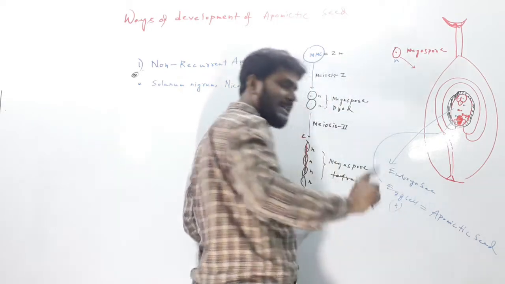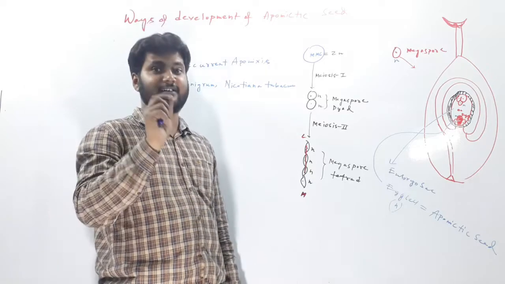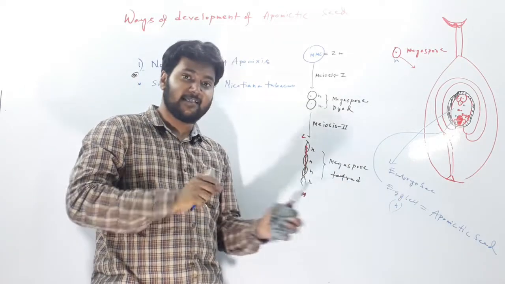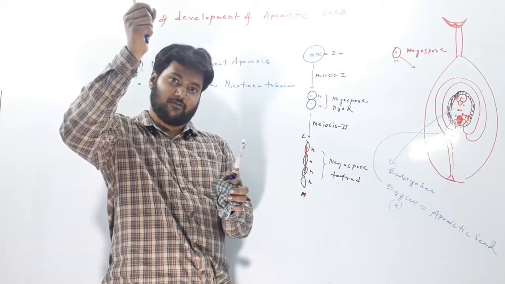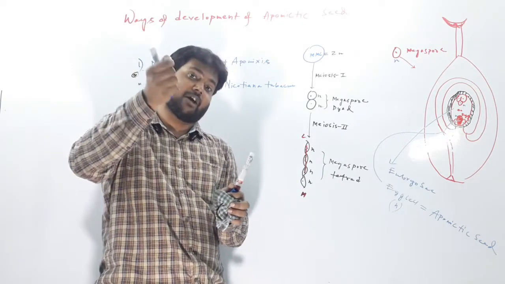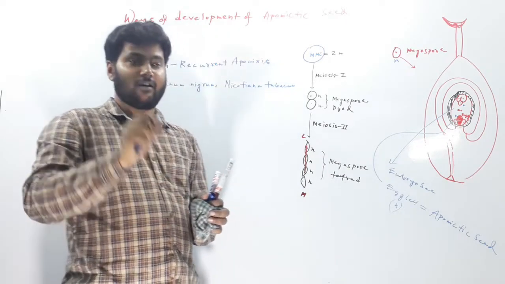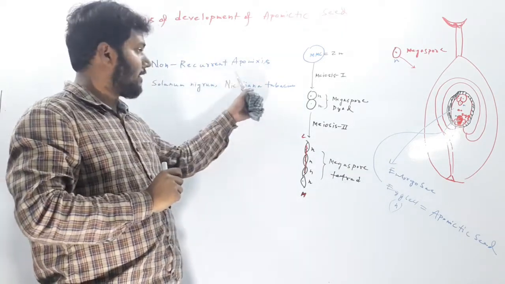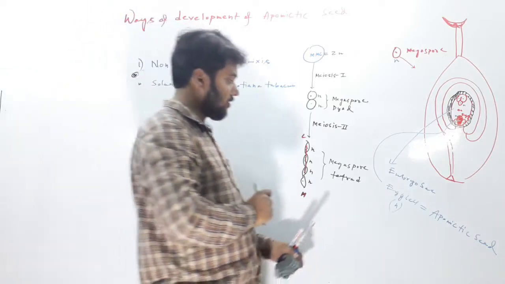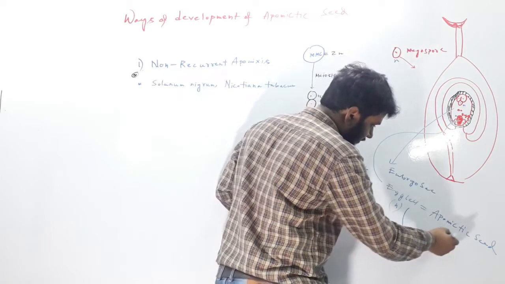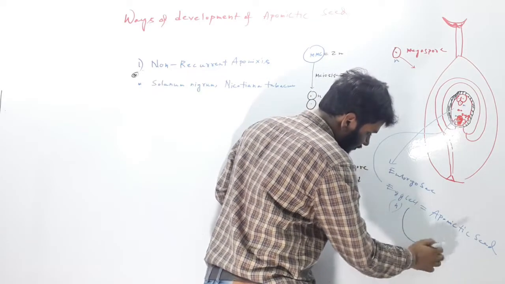But this egg cell is not fertilized. This is an unfertilized egg cell. If this unfertilized egg cell develops into an embryo, and that embryo develops into one seed, that procedure will be called non-recurrent apomixis. So here, if the cell is haploid, it will develop into a haploid embryo first.